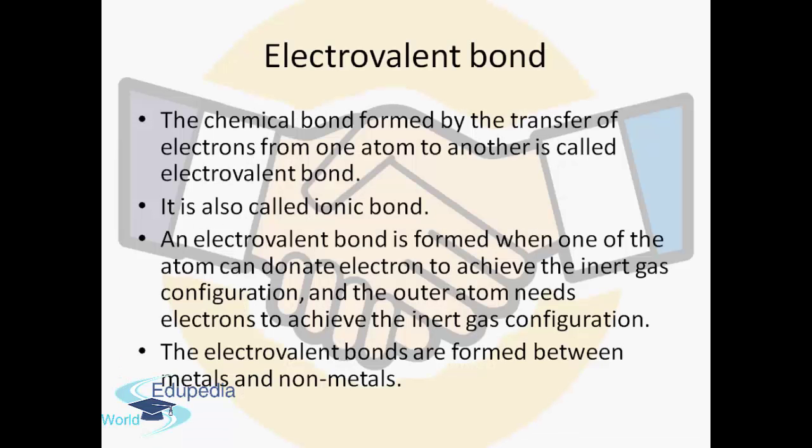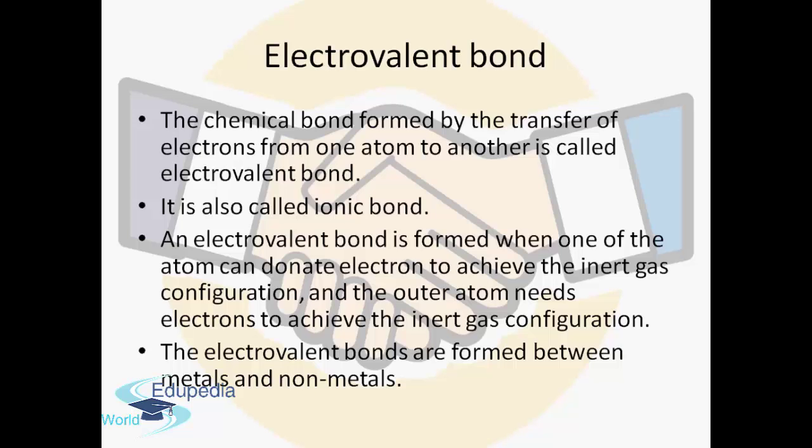So friends, let's sum up the electrovalent bond. First, it is a chemical bond formed by the transfer of electrons from one atom to another, called an electrovalent bond. And yes, it is also called an ionic bond. An electrovalent bond is formed when one of the atoms can donate an electron to achieve the inert gas configuration, and the outermost shell of the other atom needs an electron to achieve the inert gas configuration.